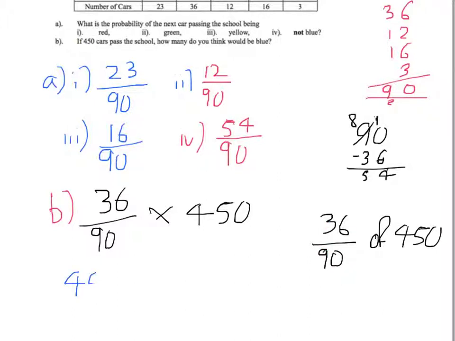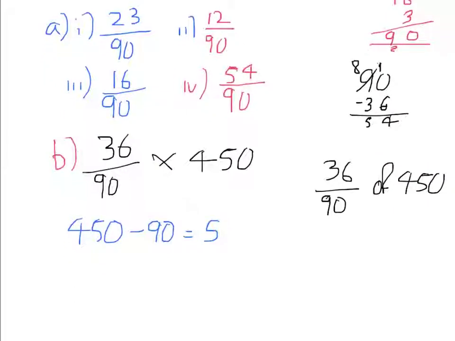So we're going to do 450 divided by 90, which is 5. And then we want to take that 5 and multiply it by 36, which gives us 180. So we'd expect 180 cars out of 450 to be blue.